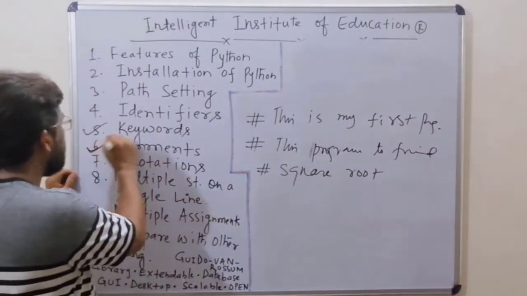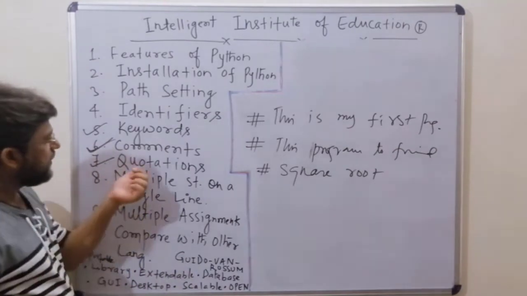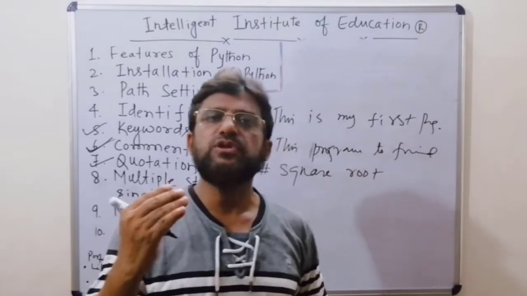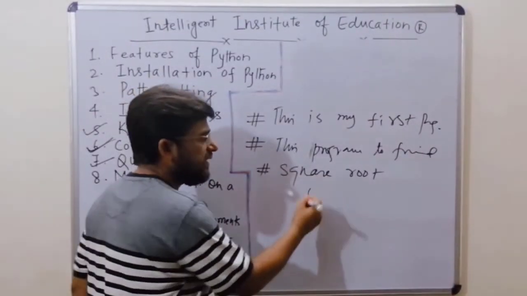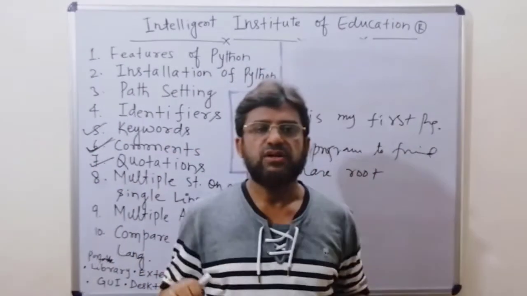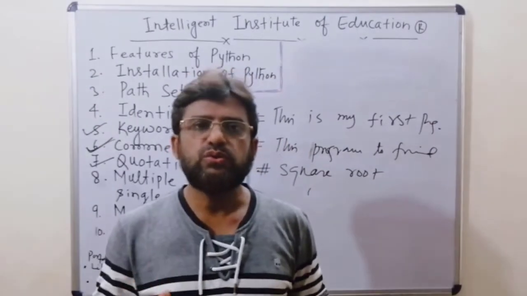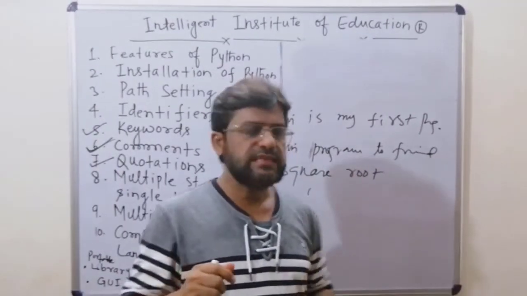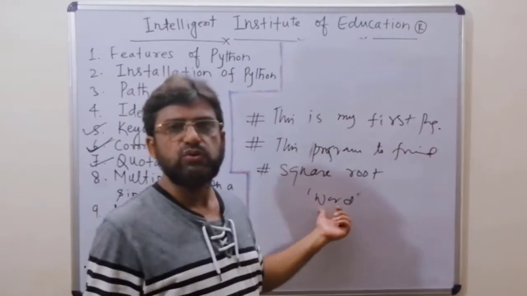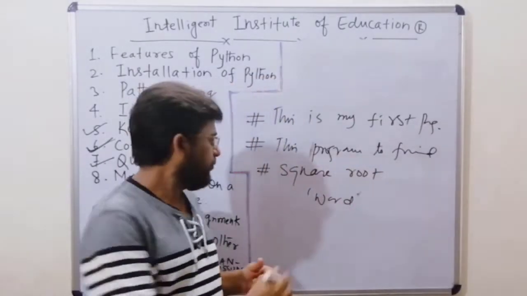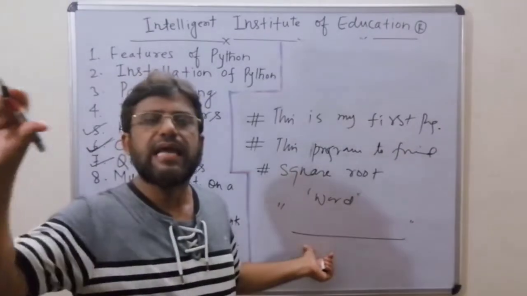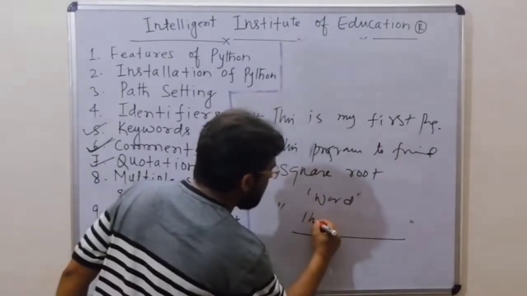Next, after comments, I want to explain quotations. Basically, in Python we have three types of quotation. First we have single quotation, then double quotation, then triple quotations. While in a program, for a single quotation we use it for any word. So for that we have to use single quote. In double quote, we use one statement, one line.